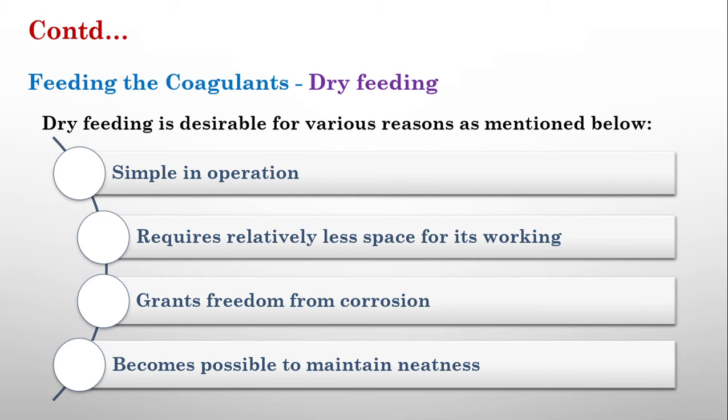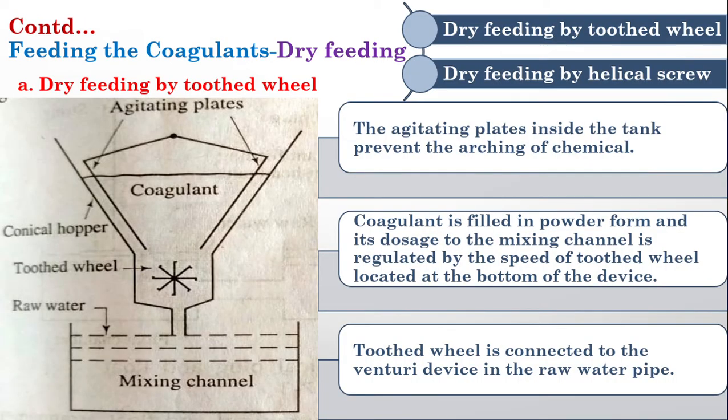The main situations in which dry feeding can be used: it is simple in operation, relatively less space is required for this process, and it maintains cleanliness. Since it is powder, it will not cause many problems. It also grants freedom from corrosion. Corrosion of the pipelines and other distribution systems will be less when we are using the dry feeding methodology. For dry feeding, we will use two devices: one is a toothed wheel and the other is dry feeding using a helical screw. So two devices are used for dry feeding of the coagulants into the water.